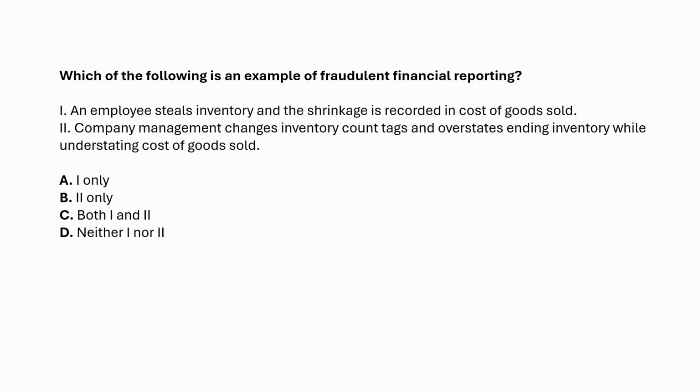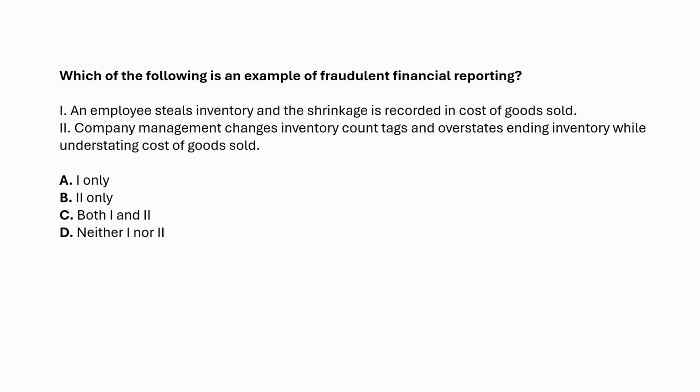Number 2, management manipulating the inventory count tags. This is exactly what AUC 240 is warning us about. Fraudulent financial reporting often involves overstating assets or revenues or understating expenses or liabilities to make the company look stronger than it is. By inflating ending inventory, management is directly reducing cost of goods sold and artificially boosting income. This is deliberate misstatement. It fits perfectly into the fraudulent financial reporting category. So the correct answer is choice B, two only.